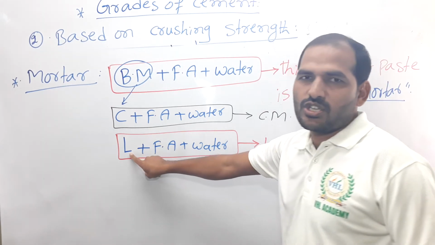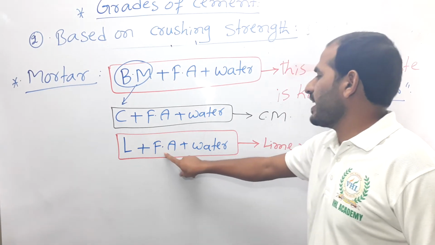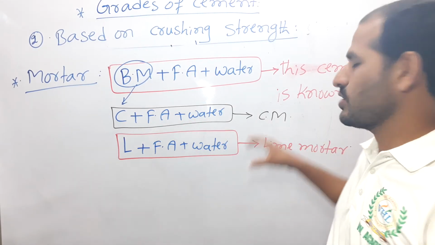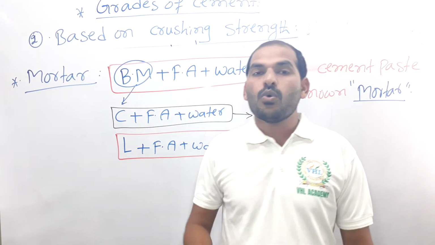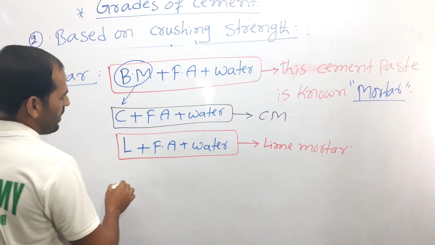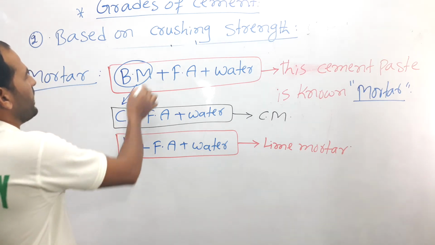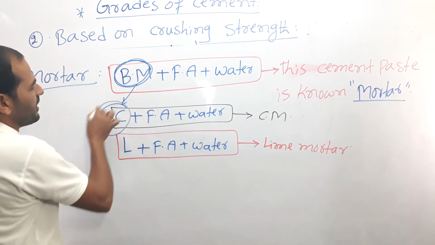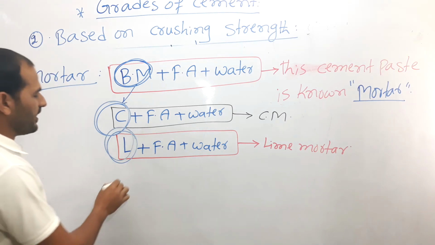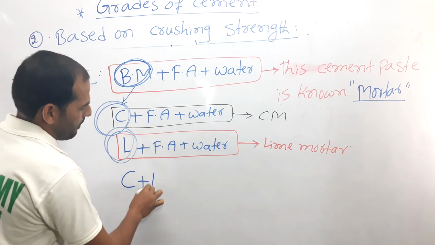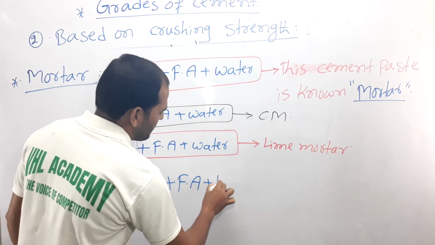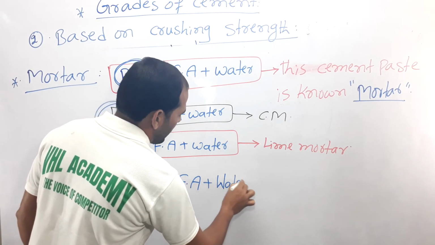Lime is also a binding material. Lime, fine aggregate and water, this mix is called lime mortar, right? One more mortar is when you take both binding materials, that is cement plus lime plus fine aggregate, mixed with water.